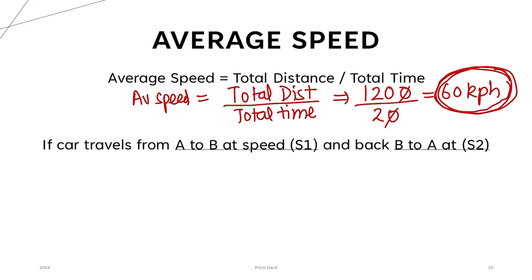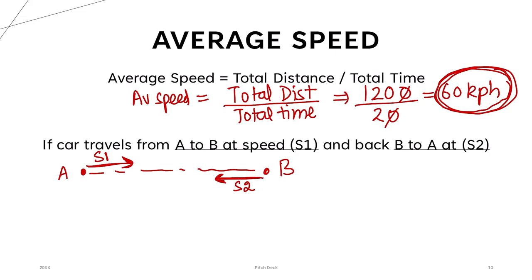Now, let's see this. If a car travels, there are 2 points, A and B. These are two cities like Mumbai and Delhi. While going from Delhi to Mumbai, I am traveling at a speed of S1. And coming back, I am traveling at a speed of S2. What is the average speed of the car?